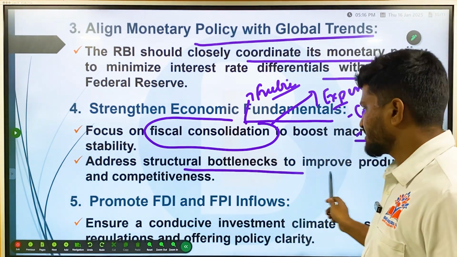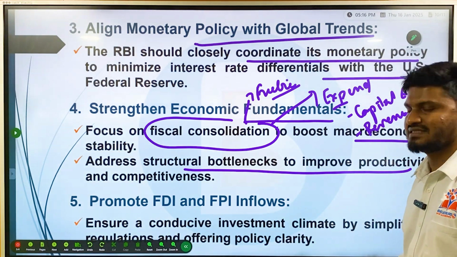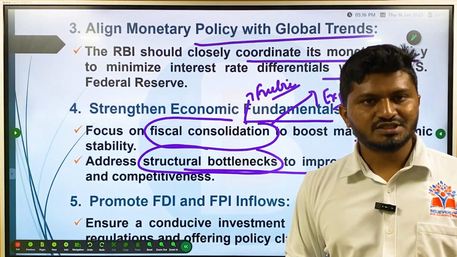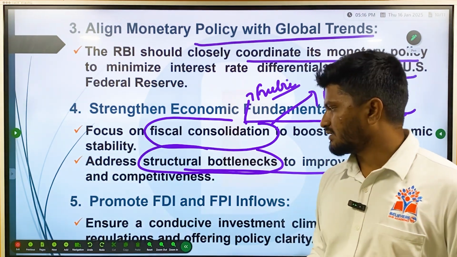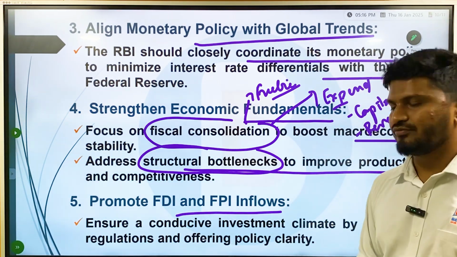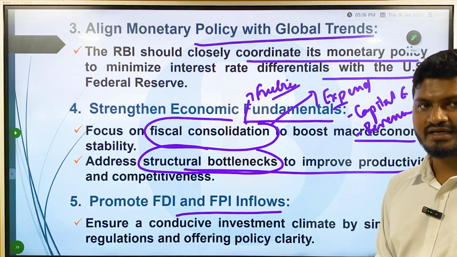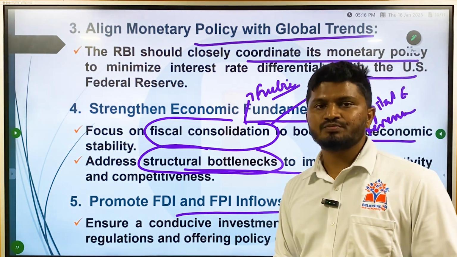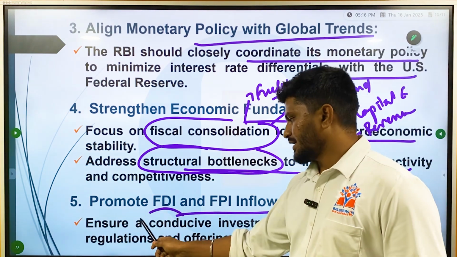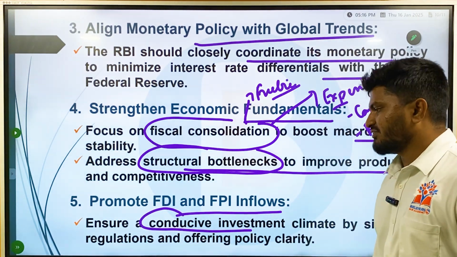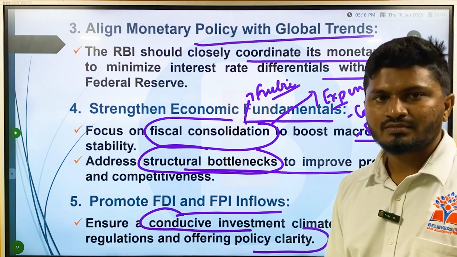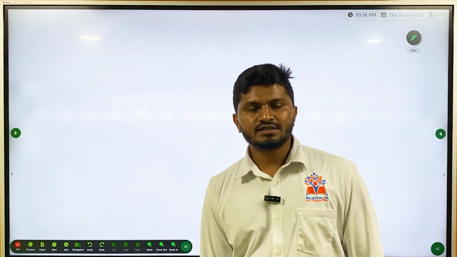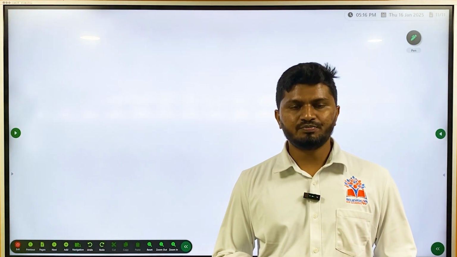Then addressing the structural bottlenecks to improve productivity and competitiveness. That is, the structural bottlenecks in the sense of infrastructure, logistics, and other sectors. Then promoting FDI and FPI inflows. Foreign direct investment and foreign portfolio investments are a very important source of investment in India, so those should be attracted more. That is, ensuring a conducive investment climate by simplifying regulations and offering policy clarity. In this way we can bring down the reduction in the value of the rupee, and we can stabilize our rupee.